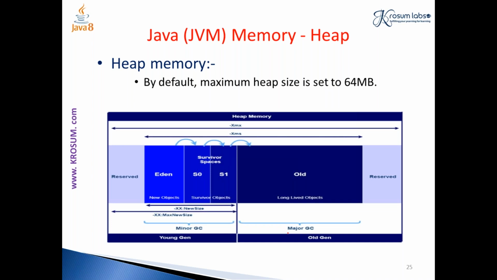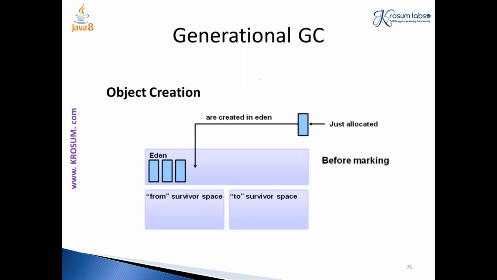How are they collecting it? Actually, we have 4 garbage collectors mainly involved in Java. Java gives 4 types of garbage collector to be used, and all these garbage collectors are based on a special algorithm called generational garbage collection. Okay, so the knowledge about this is very important. So let me start with that.